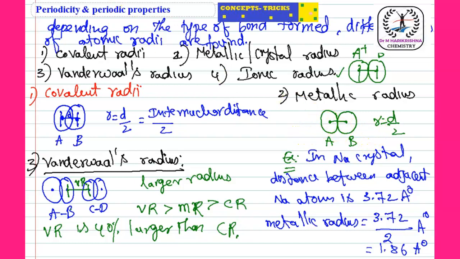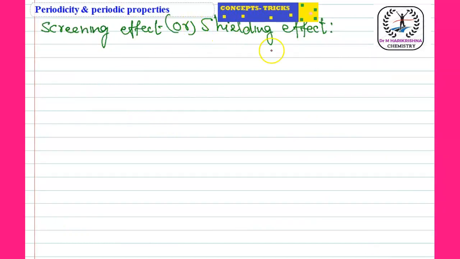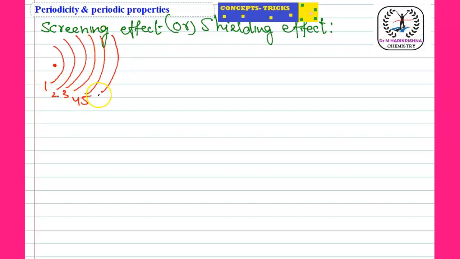Screening effect or shielding effect. Consider this is the nucleus, this is the first orbit, this is the second orbit, this is the third orbit, this is the fourth orbit. So 1, 2, 3, 4. This is the fifth orbit, this is the sixth orbit. So these are the valence electrons, students. Suppose electrons are present in the fourth orbit.